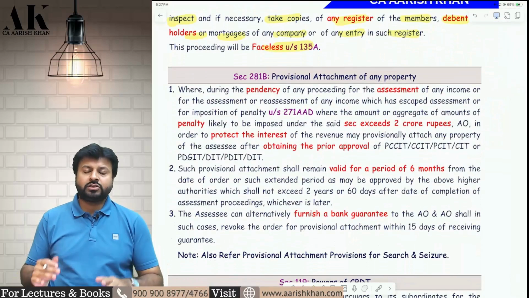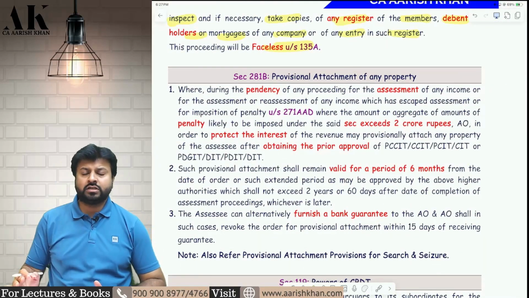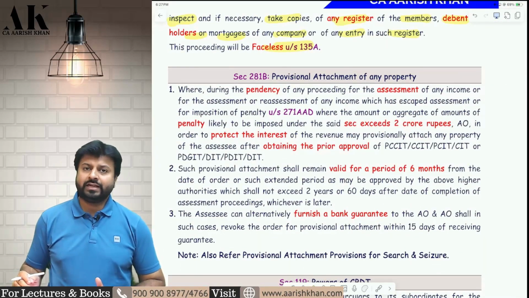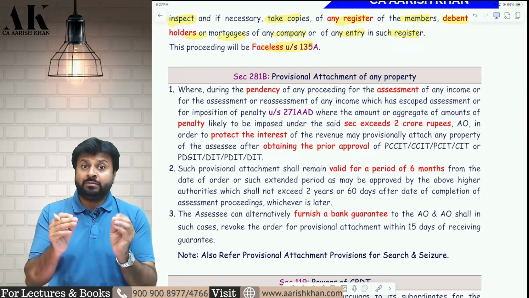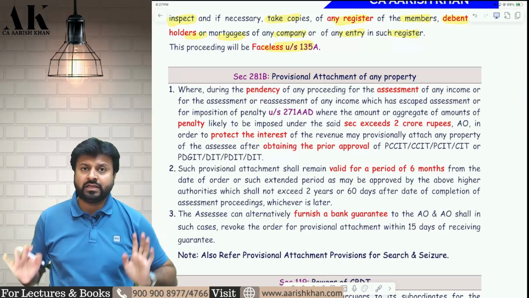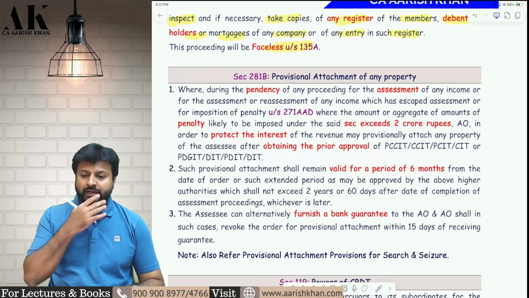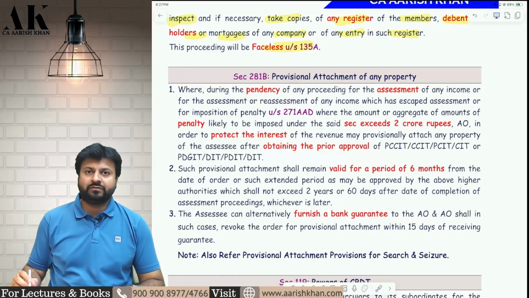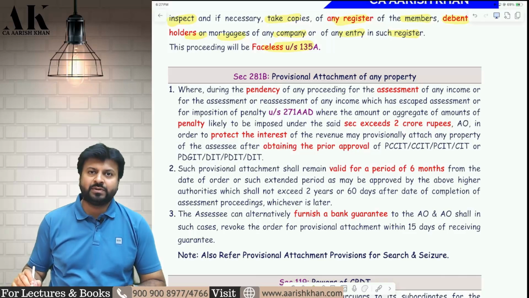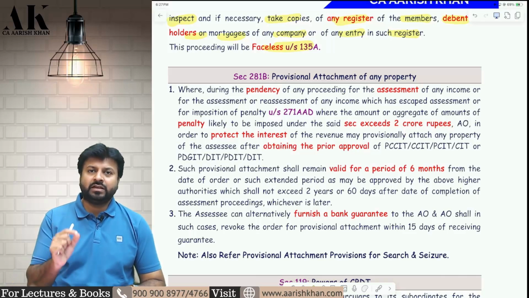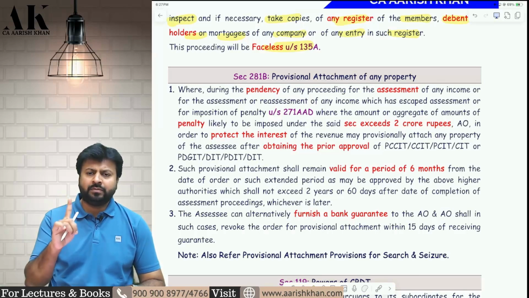Now coming to the next section, which is one of the most important sections of this chapter, that is provisional attachment of any property. Very, very, very important. It has come so many times in the examination in the form of a theory question. Now what do I mean by provisional attachment? Provisional attachment means the department will attach your property. It means you cannot sell the property now. You don't have the right to sell the property. You can use the property, but you cannot sell it.